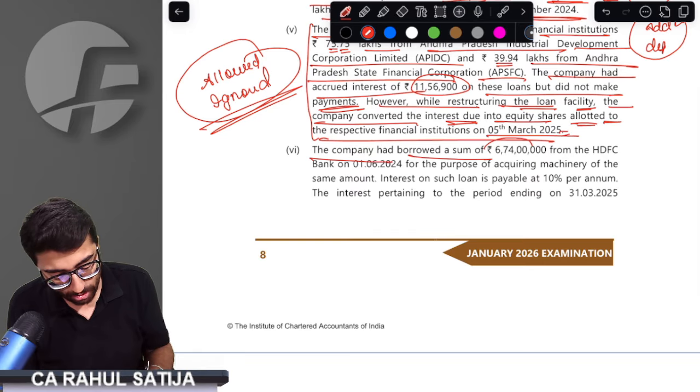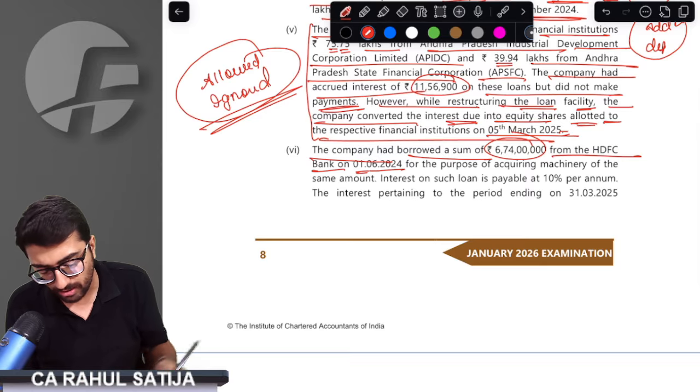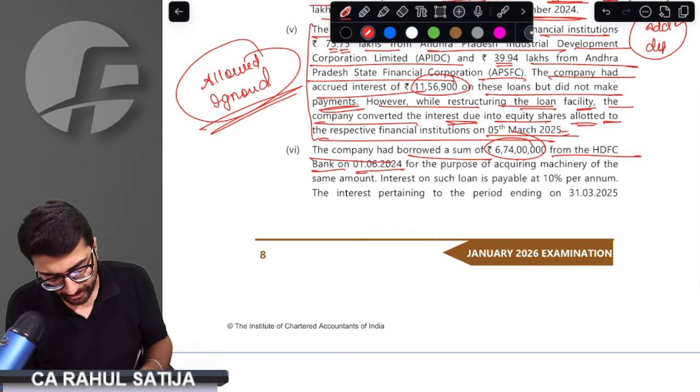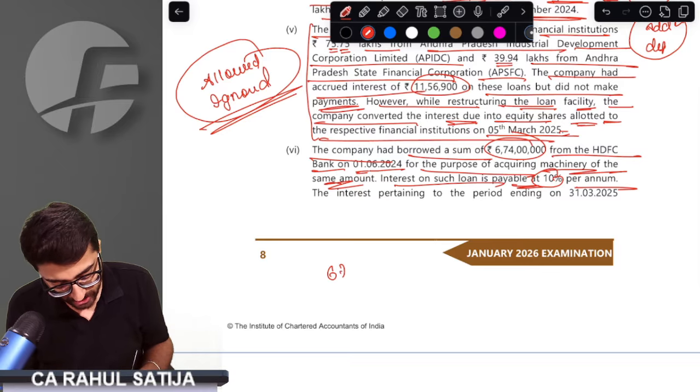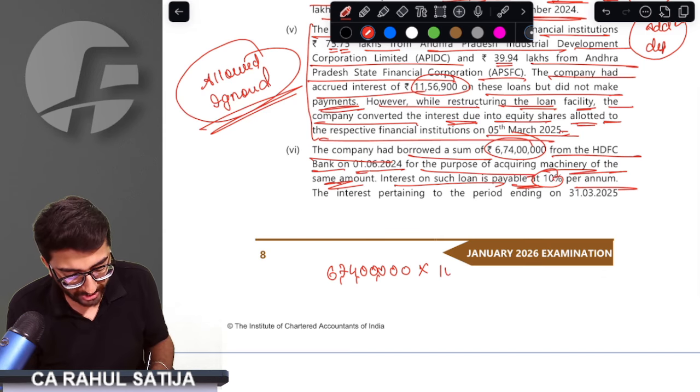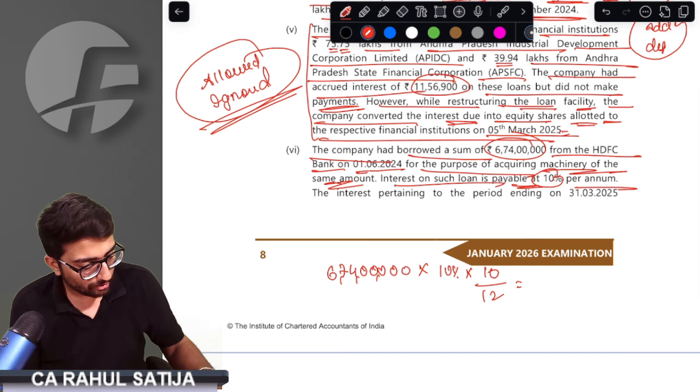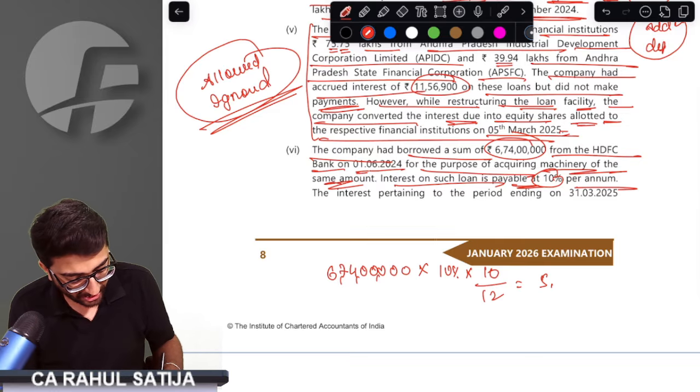The company has borrowed a sum of 6 crore 74 lakh rupees from HDFC Bank on 1st June 2024 for the purpose of acquiring machinery. Interest on the said loan is 10% per annum. Since this loan has been taken on 1st June, the 10% interest would be for 10 months only. So how much interest would it be? 6 crore 74 lakh divided by 12, into 10, into 10%.